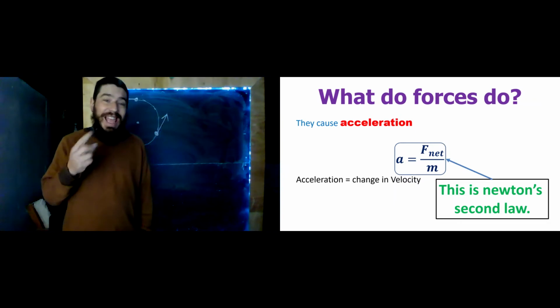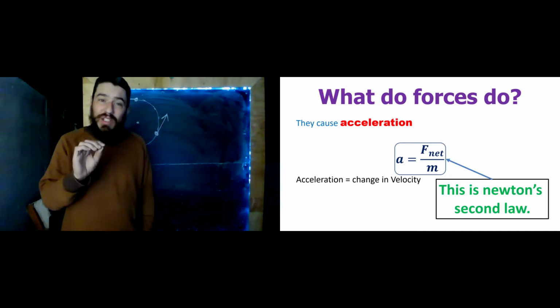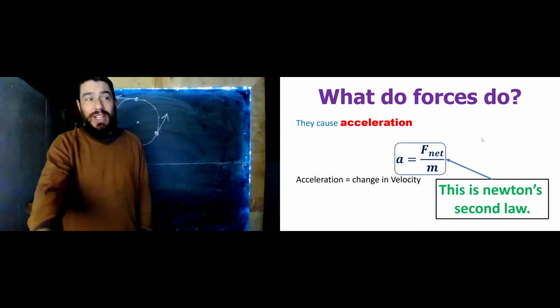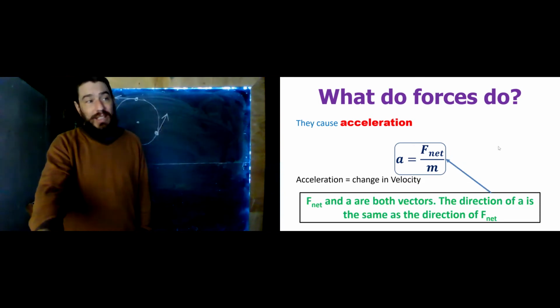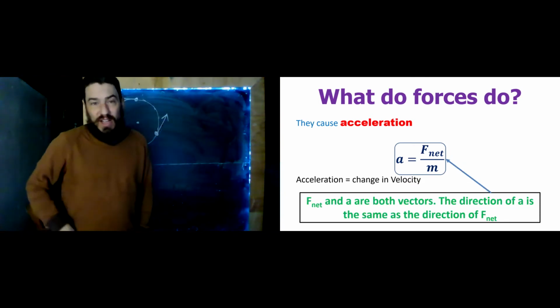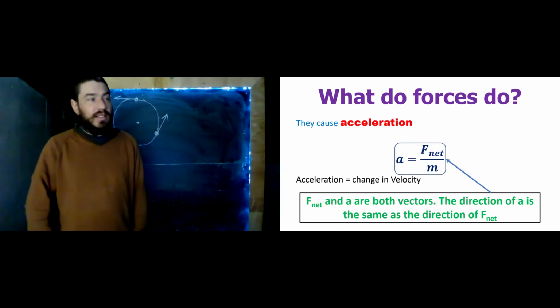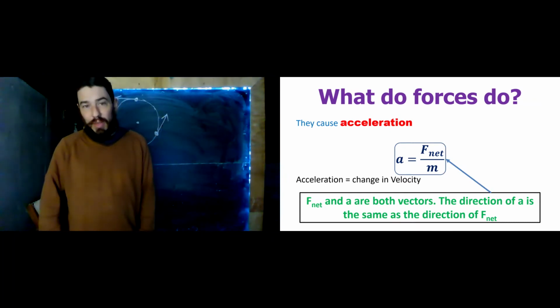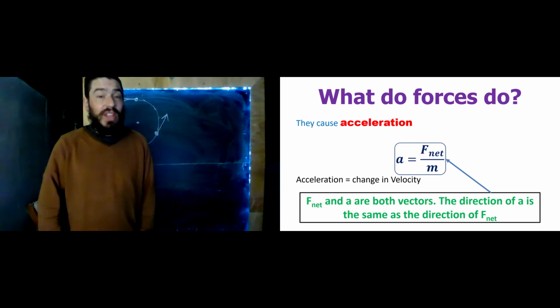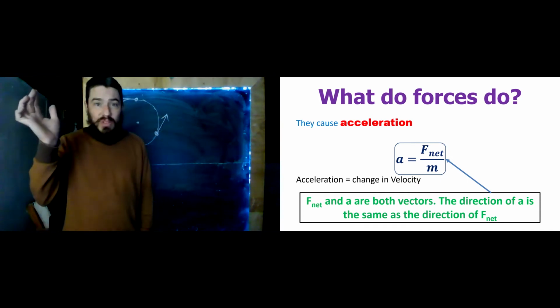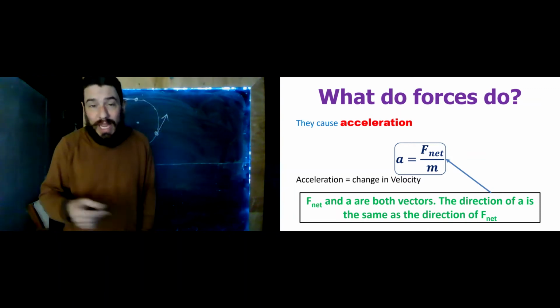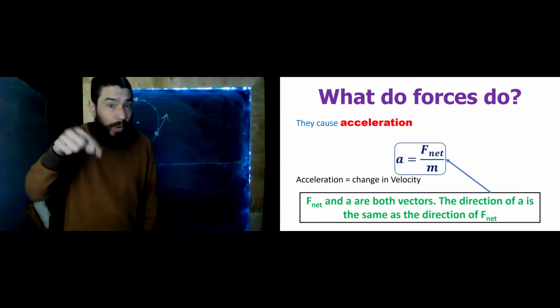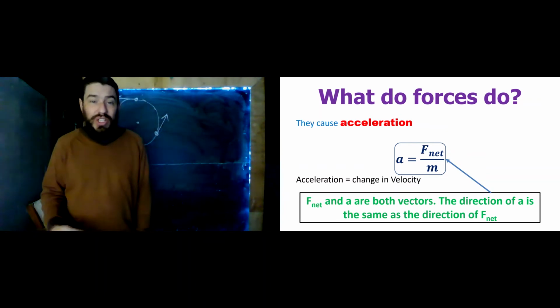Remember that forces and accelerations are both vectors. Remember that vectors have direction and size, or to say that in other words, direction and magnitude. This is a cause and effect relationship. Forces cause accelerations. Therefore, the direction of the total force is always the same as the direction of the acceleration. Why? Because it's the total force that causes the acceleration. If I drop this ball, the total force on it after it leaves my hand is downward because it's gravity that's pulling on it. What is the direction of its acceleration?